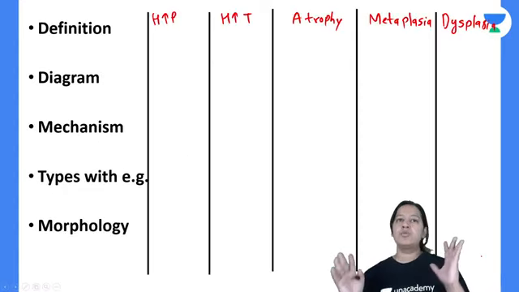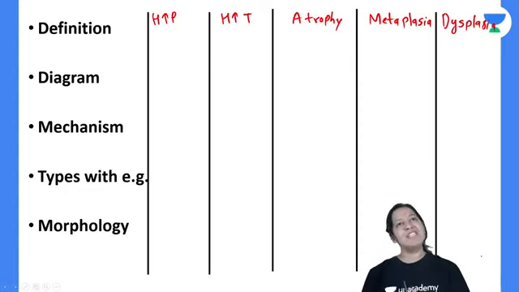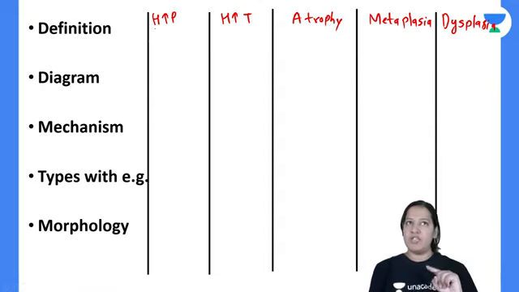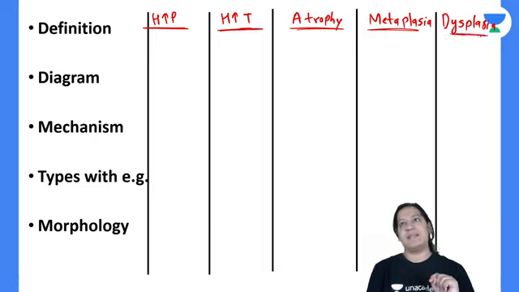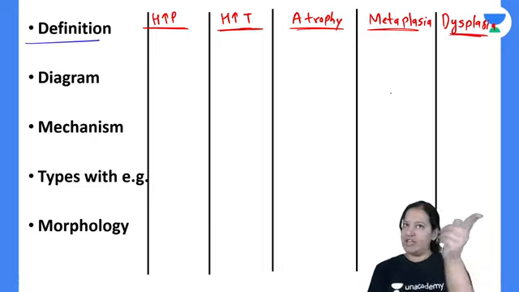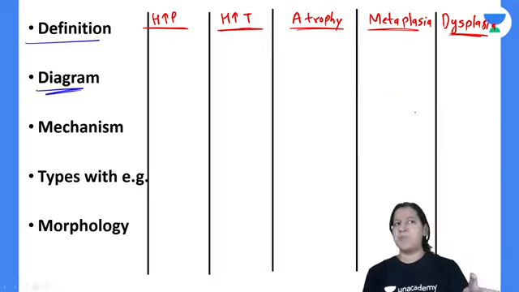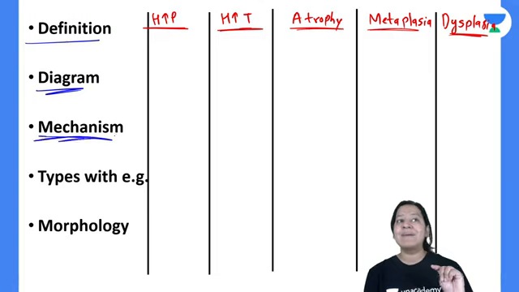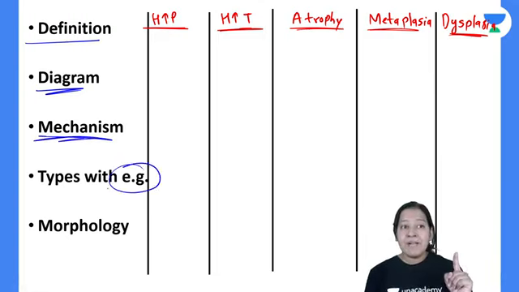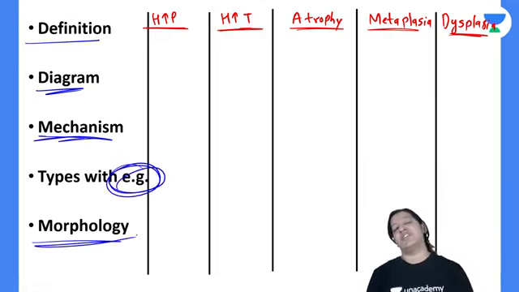So I ask you to make this table with me. Please make this table with me. So first I will teach you hyperplasia, then hypertrophy, then atrophy, then metaplasia, then dysplasia, in this sequence only. And I will teach you the definition of each of them. We have already discussed the definition. The diagram for each of them. You know the diagram already I have discussed. The mechanism for each of them, the examples of each of them, and morphological changes in each of them.